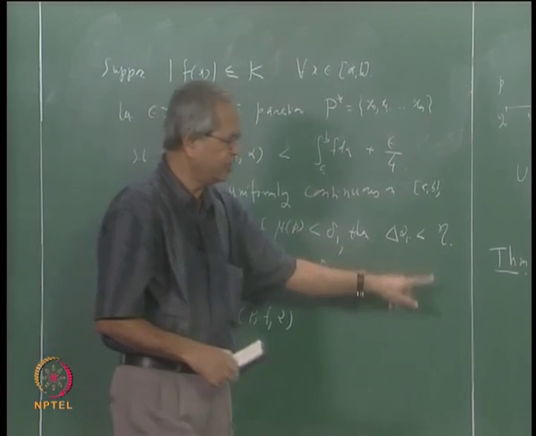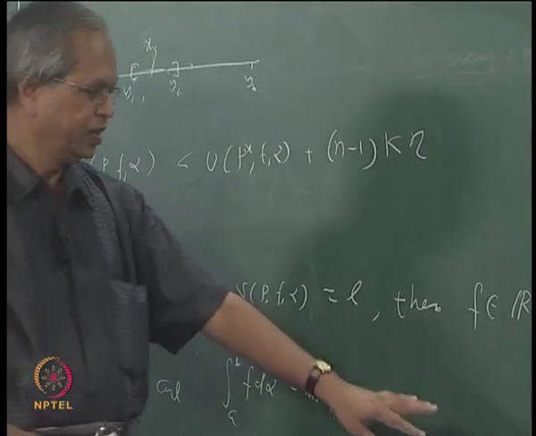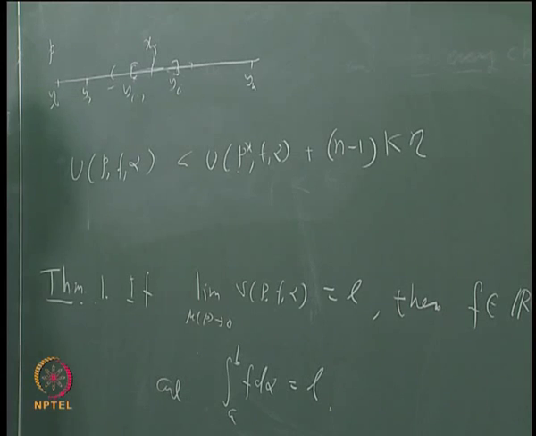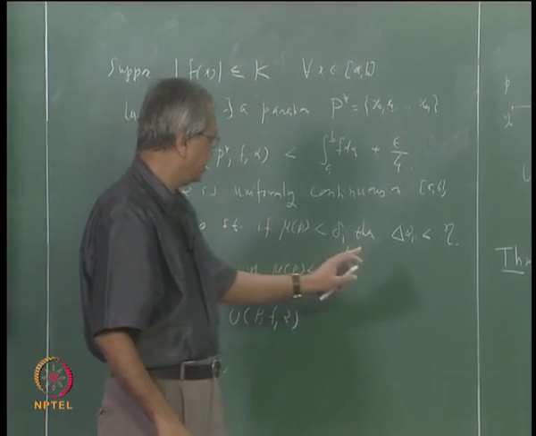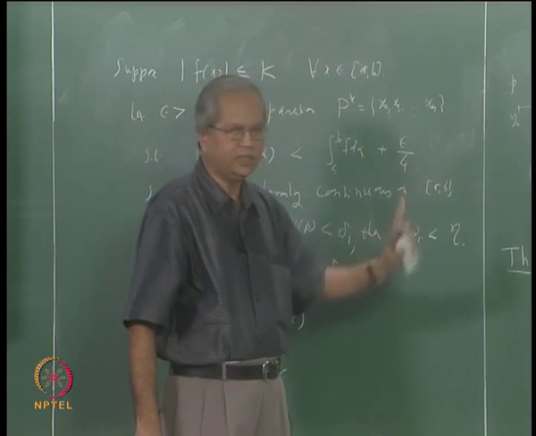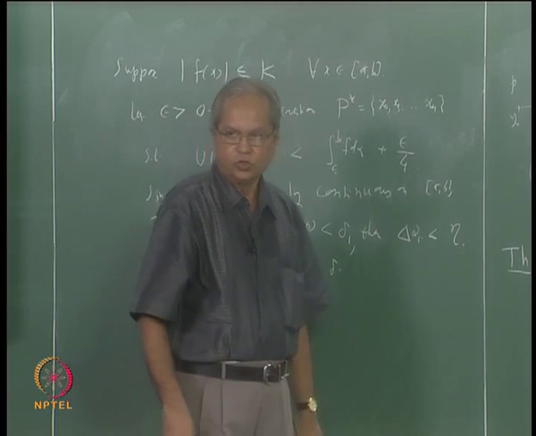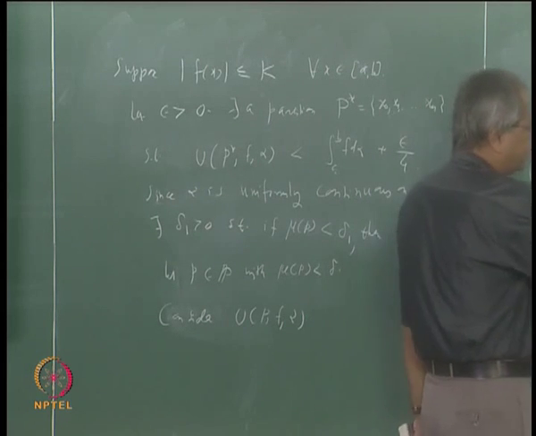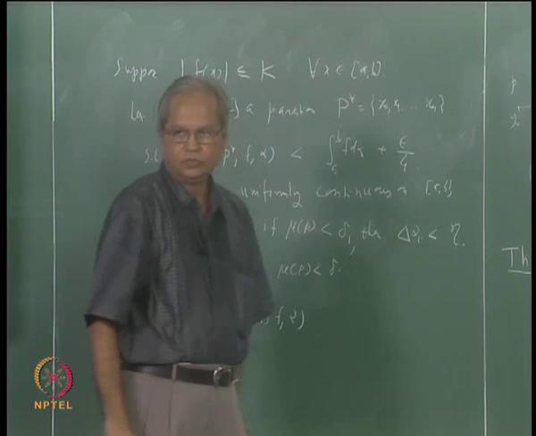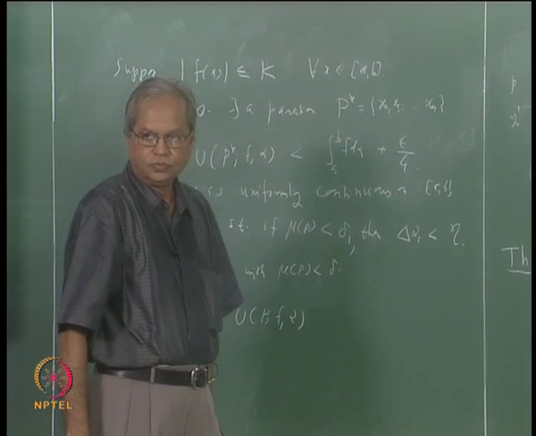That is where we have used the continuity, and hence the uniform continuity, of alpha: if the mesh is less than this delta 1, then alpha(y_i) minus alpha(y_{i-1}) must be less than this number eta. So the contribution due to the remaining n minus 1 intervals must be less than this.